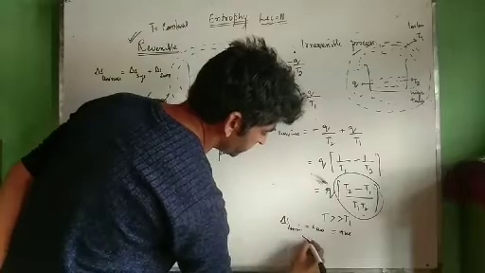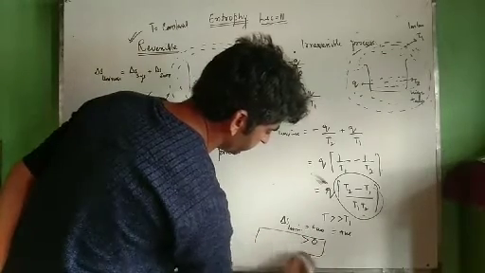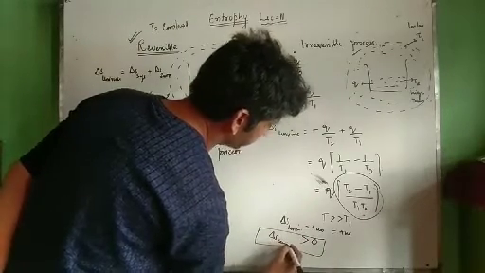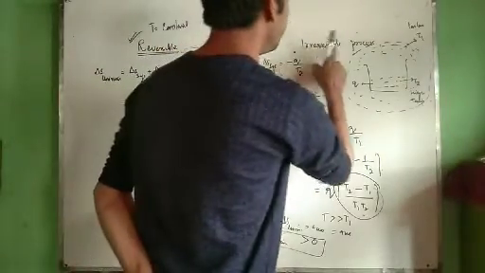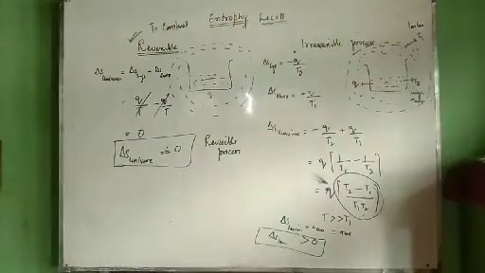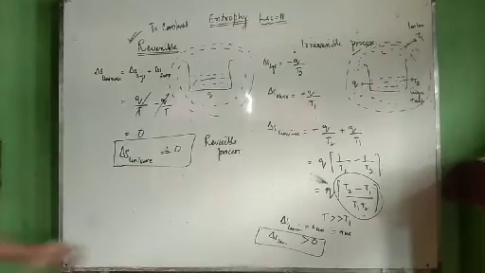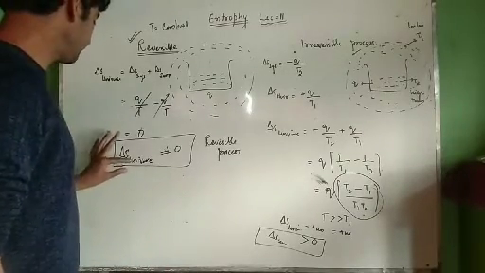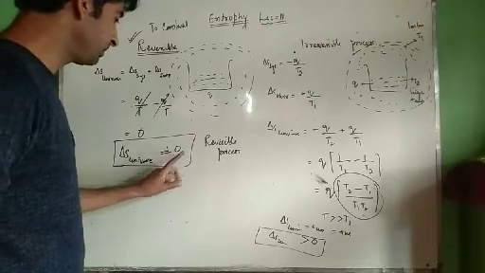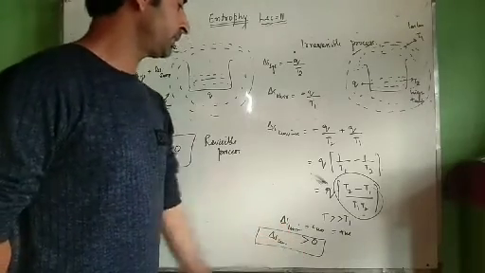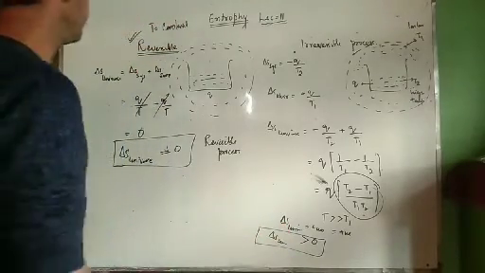Positive means it is greater than 0. Delta S of universe is greater than 0. In which process? In the irreversible process. Therefore the entropy change in a reversible process and in an irreversible process are different. Entropy change in a reversible process is always equal to 0, and in an irreversible process it is greater than 0.